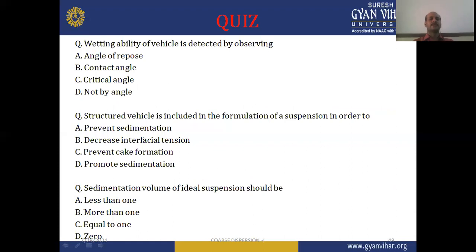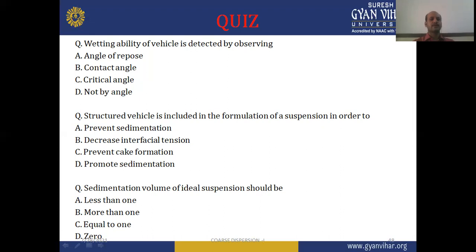Next one: the wetting ability of a vehicle is detected by observing A, the angle of repose, B, the contact angle, C, the critical angle, and D, not by any angle. Please choose the suitable answer here. Then the next one: a structured vehicle is included in the formulation of a suspension in order to: A, prevent sedimentation, B, decrease interfacial tension, C, prevent cake formation, or D, promote sedimentation. Please choose the suitable option.